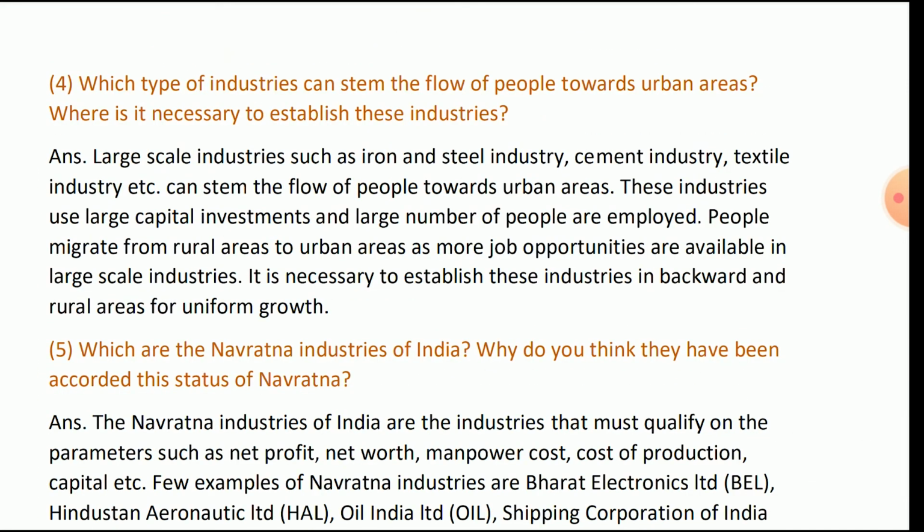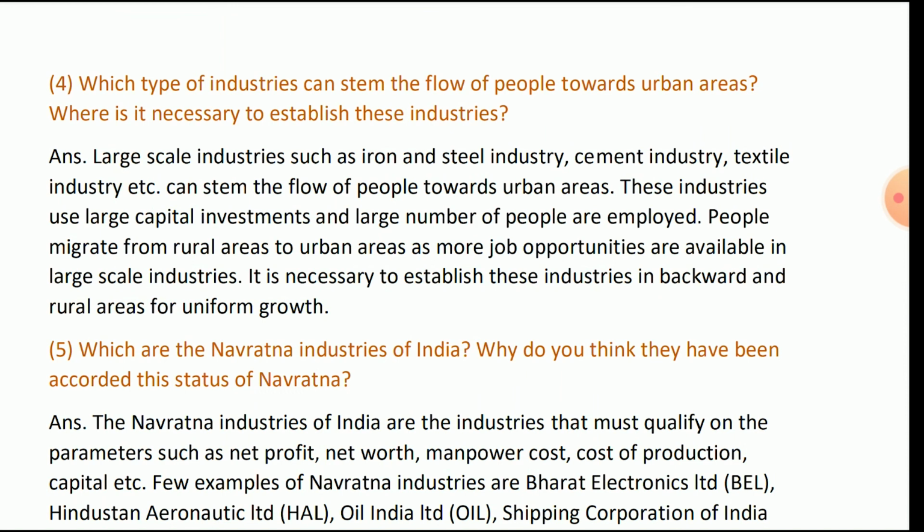Which type of industry can stem the flow of people towards the urban areas? Where is it necessary to establish the industries? Answer: large scale industries such as iron and steel industry, cement industry, textile industry can stem the flow of people towards urban areas.